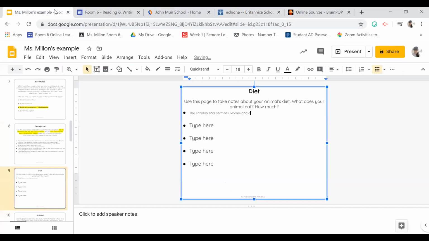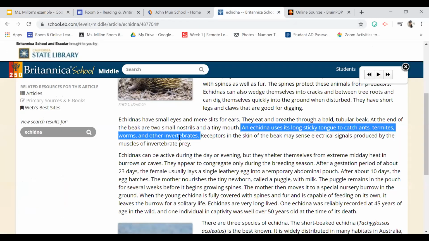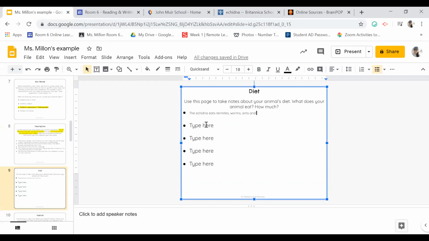Ants, I didn't include that. And also invertebrates, with its tongue. And then I might include their tongues are very long, okay, which I'm assuming help them to catch their prey. Okay, so I took that information, I paraphrased, and I put it into my own words.